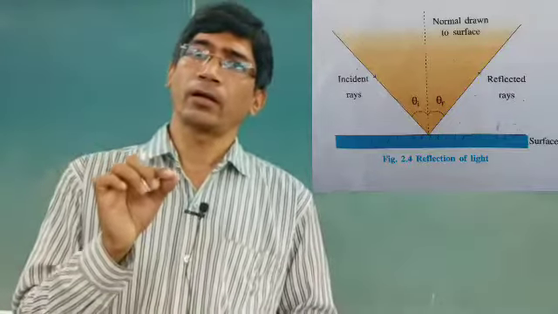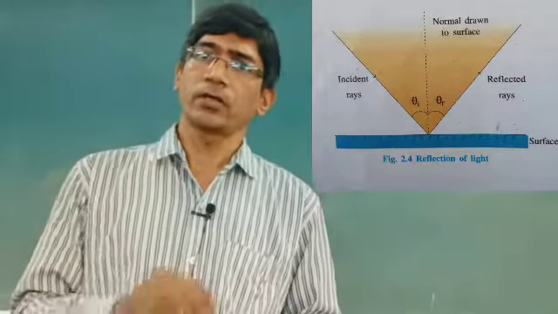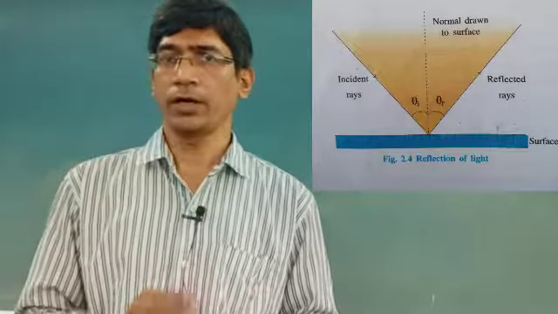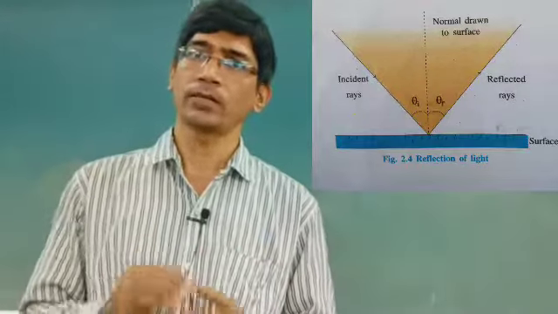At the point of incidence it reflects and goes in the same plane, in the same medium. This reflected ray makes an angle with the normal. The normal we have drawn is also an imaginary concept.